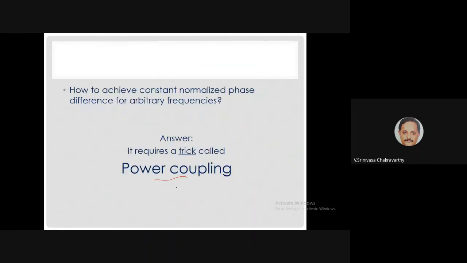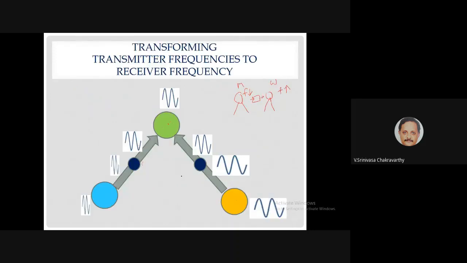How do you do that? The trick that we use for that is what we call power coupling, right? The intuitive idea behind that is like this. So let us say you have three oscillators. This fellow is at one frequency, this fellow is another frequency, this fellow is another frequency, right? So this is the highest frequency, this is the lowest frequency, this fellow is somewhere in the middle.